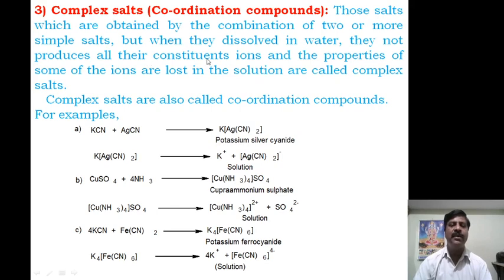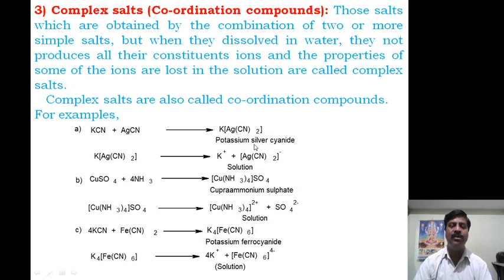Now here, a combination of two simple salts is there, but after combining, when they dissolve in water, the properties of some of the ions are lost during the formation of that salt.